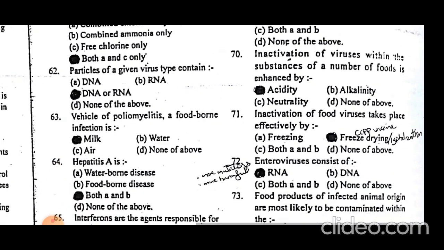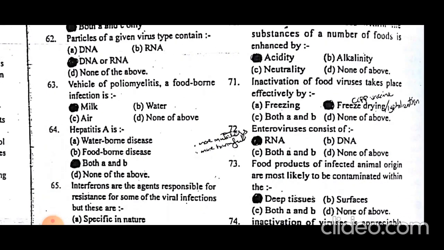Particles of a given virus type contain genetic material of DNA or RNA, but not both. The virus of poliomyelitis, a foodborne virus, causes a milk-borne viral infection. Poliomyelitis, or polio, is a milk-borne infection. Poliomyelitis is the inflammation of the spinal cord.